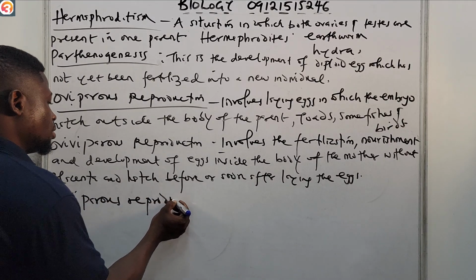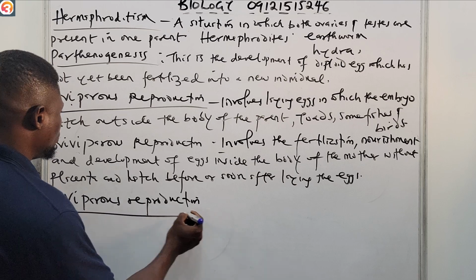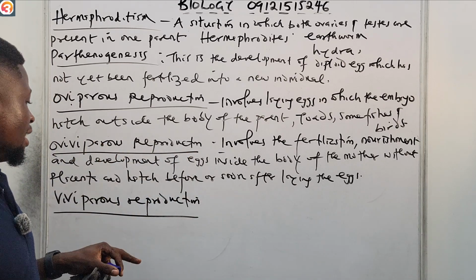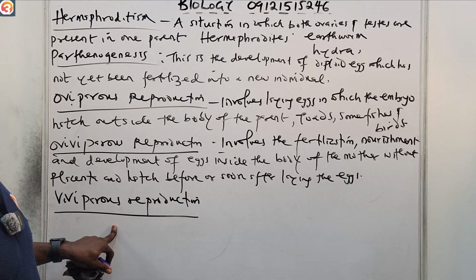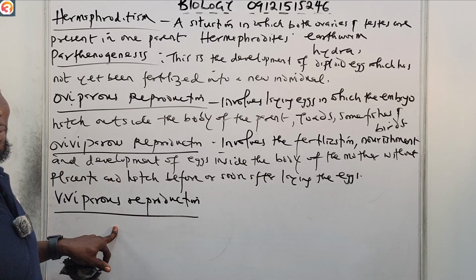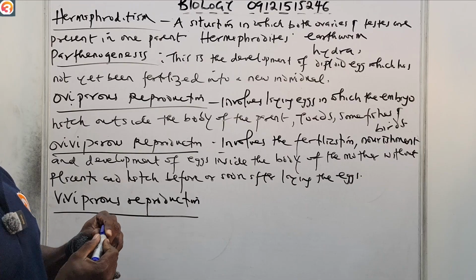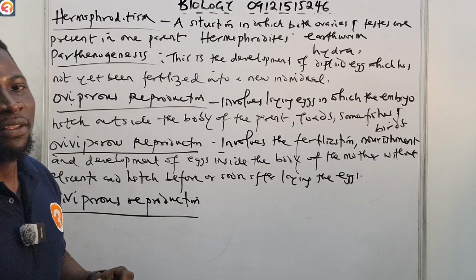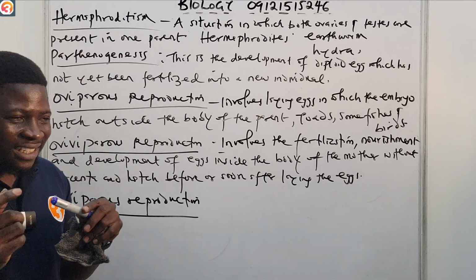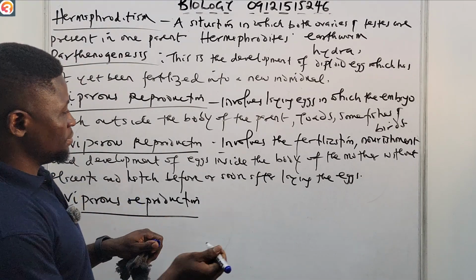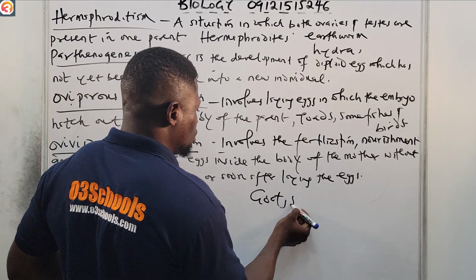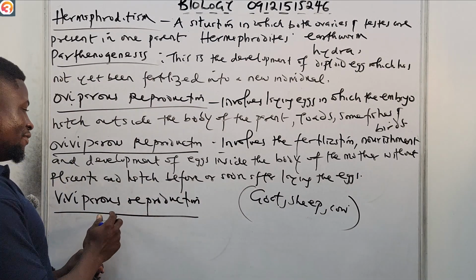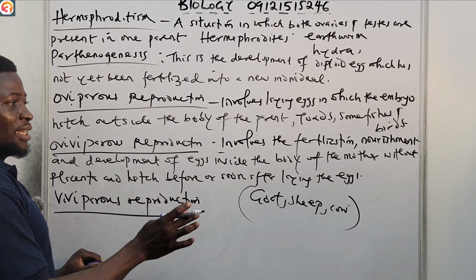Viviparous reproduction. Okay, so we have oviparous, ovoviviparous, and viviparous reproduction. This one, viviparous reproduction, includes the nourishment and the development of the egg inside the body of the mother with placenta. Examples of placental mammals are goat, sheep, cow. So the difference between ovoviviparous and viviparous is basically the placenta.